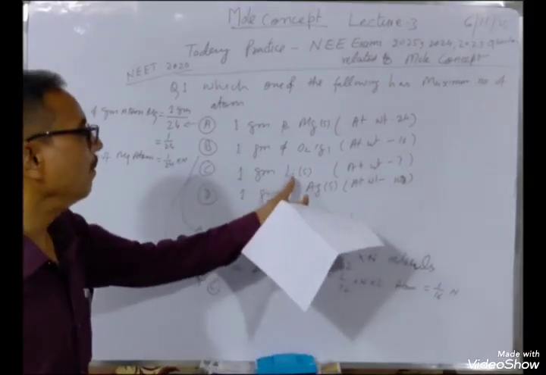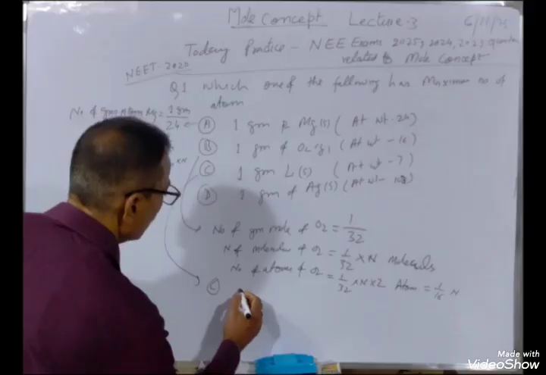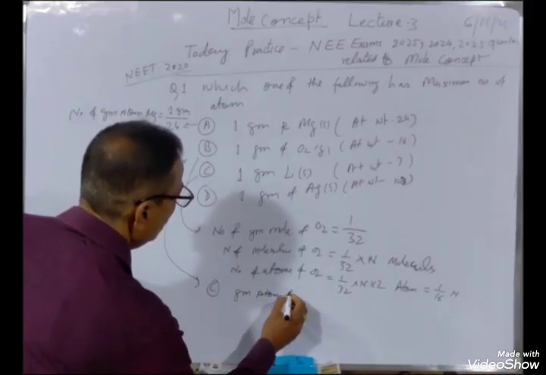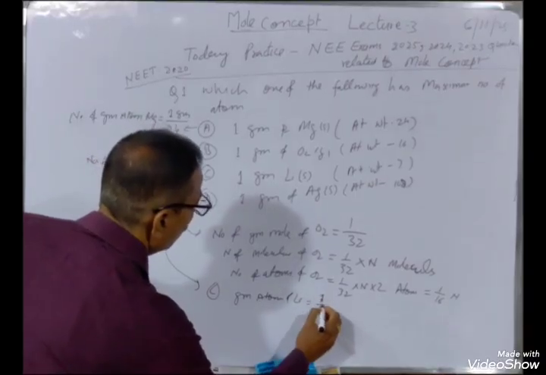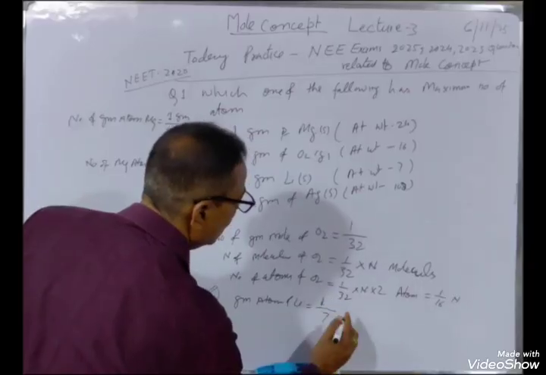Then let us see for C. 1 gram lithium. This is an element, so directly the gram atom of lithium is weight of lithium, 1 gram, divided by atomic weight 7, that is 1 by 7.